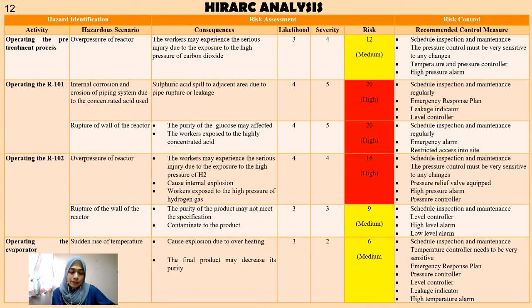Next is the hierarchy analysis. After doing the hierarchy analysis, we found out that operating R101 and operating R102 obtained the highest risk score. This can cause internal corrosion and erosion of the piping system, rupture of the wall of the reactor, and also overpressure of the reactor. Thus, recommended control measures are introduced, such as leakage indicator, level controller, emergency alarm, and scheduled inspection and maintenance regularly.